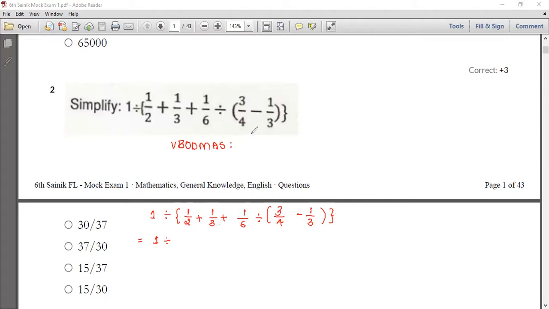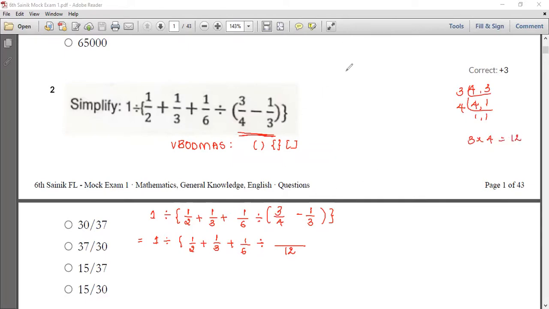So first we have to remove the circle bracket and the flower bracket and the square bracket. So in the question we just have the circle bracket. So let's remove that first. That is 1 by 2 plus 1 by 3 plus 1 by 6 divided by, when you take the LCM of 4 and 3, you're going to get 12, and take the first part of the fraction. So I'm going to do your working note. Taking the LCM for 4 and 3, ones are 4 as it is, 4 ones are 1. So 3 into 4, it is 12.